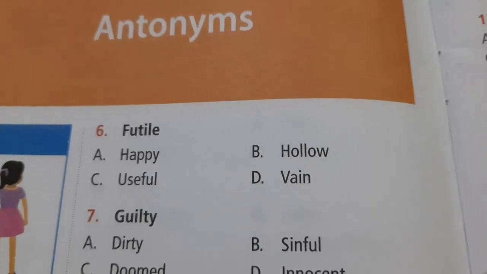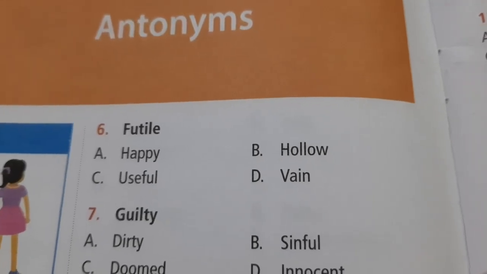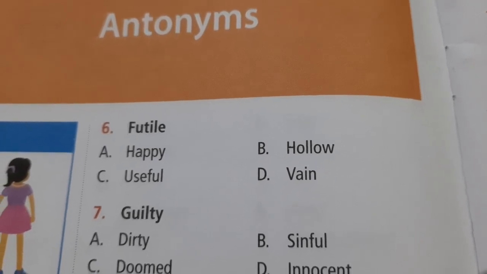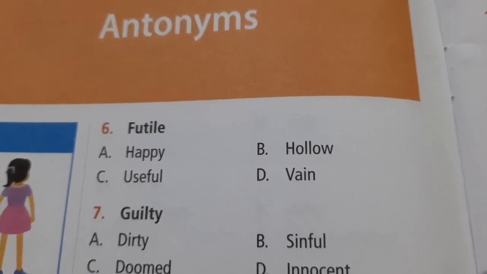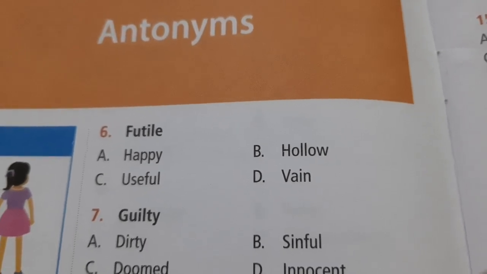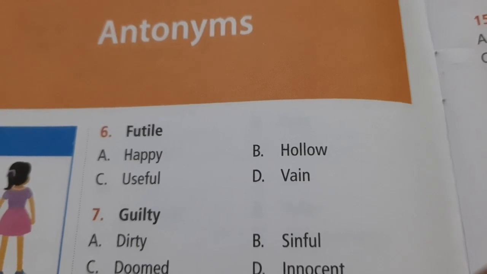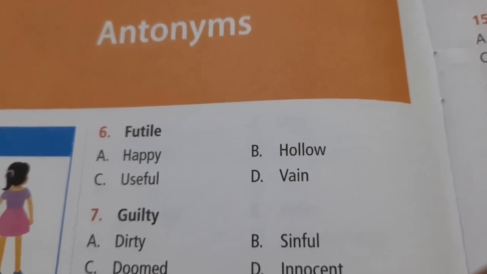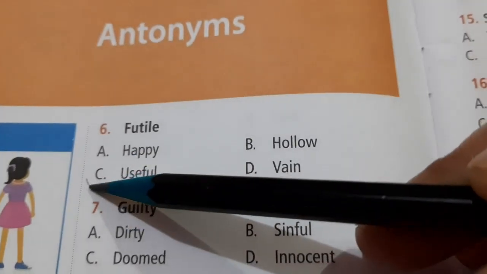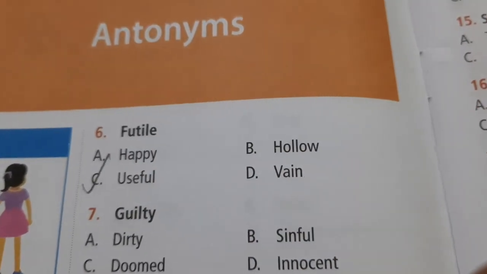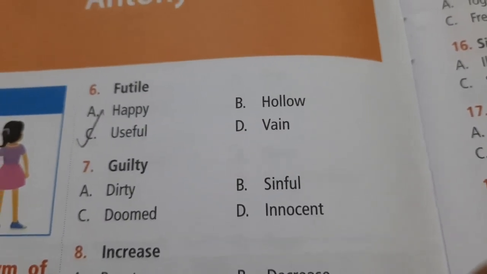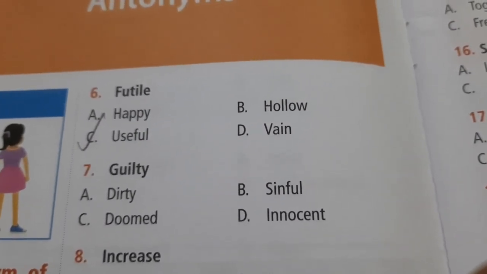Let us move to the next question, which is futile. Futile is like having no success or something useless, and hence the opposite or antonym of futile is being useful, which is option C. Please tick it. The next question is guilty. Guilty is a person who is guilty of doing something.